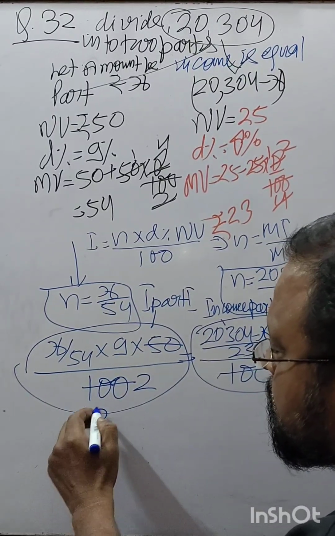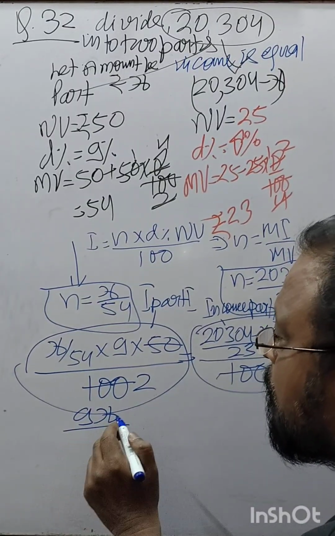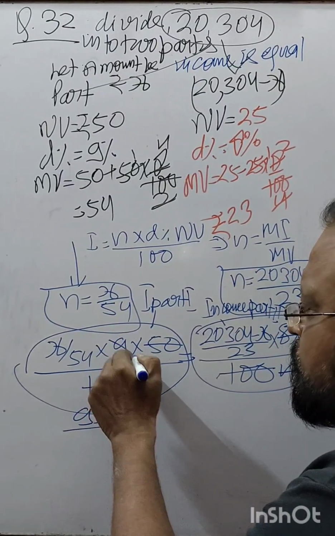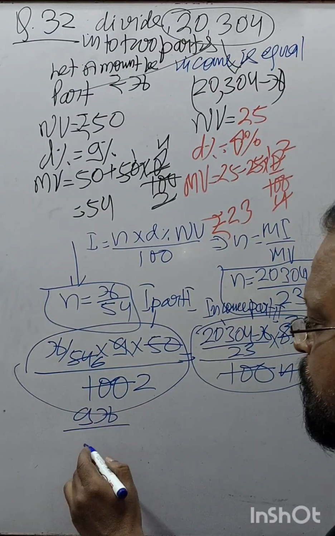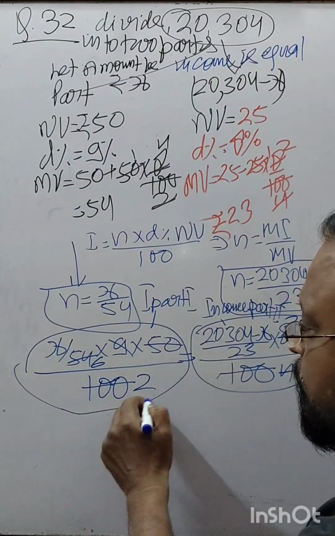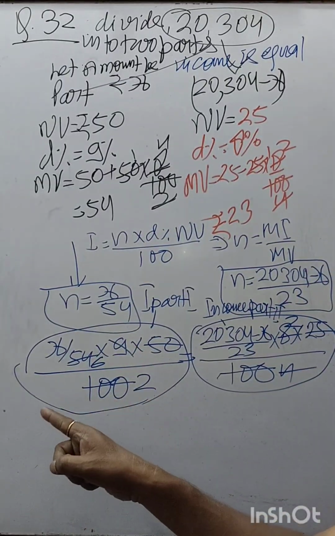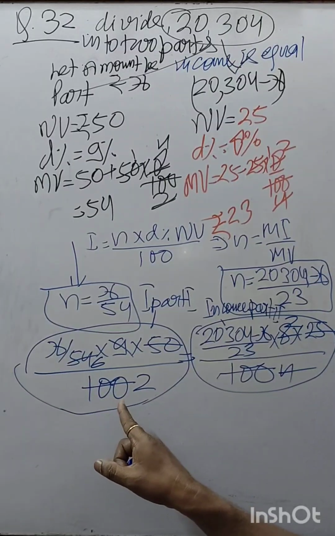So we can write here 9x upon 6 times. 9 times 6 becomes 54, no? So 6 comes with the 2, 12.